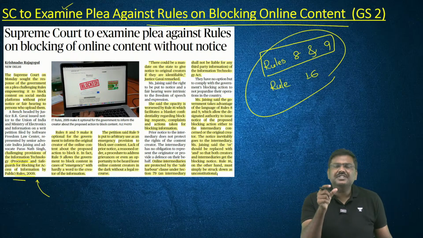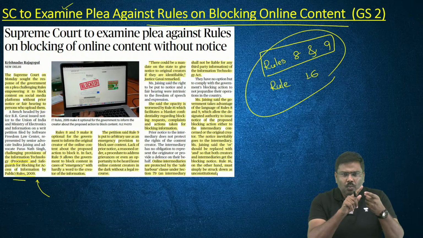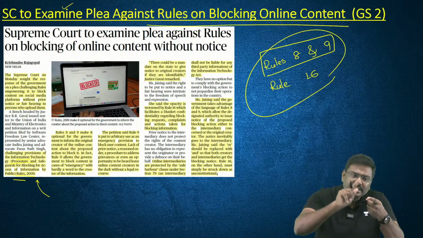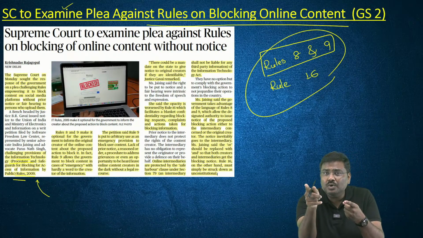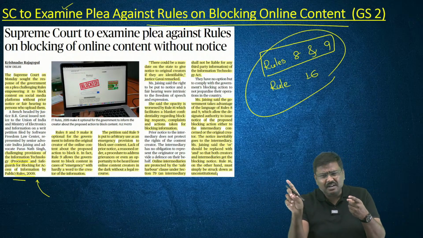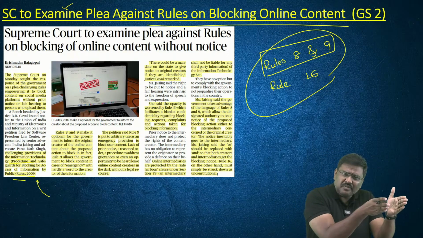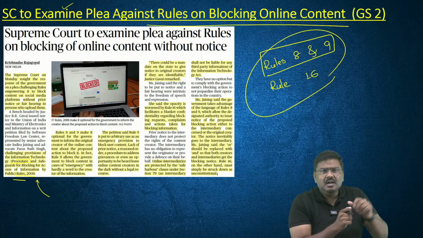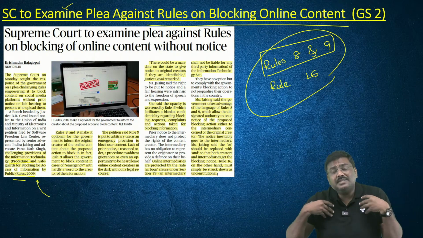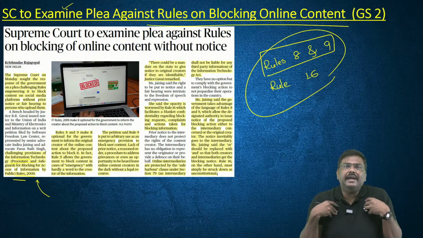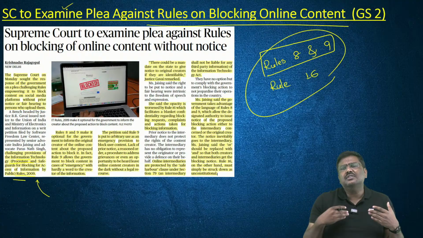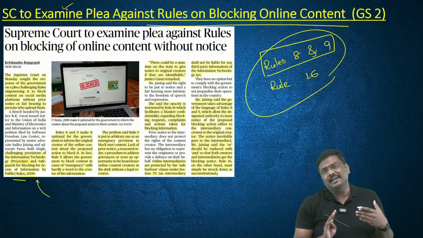But what is the contention here? The contention is very simple. One, when the notice is sent, there is no compulsion on the Department of Telecommunications to send the notice to the one who has published the content. They can simply send it to the internet service provider and ask it to block the page. Whereas the one who has published the content, let's say I have published it, there is no compulsion on the government to send me a notice and ask for clarification even before blocking the content.